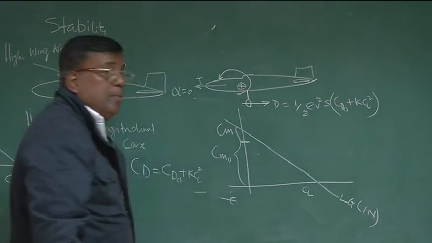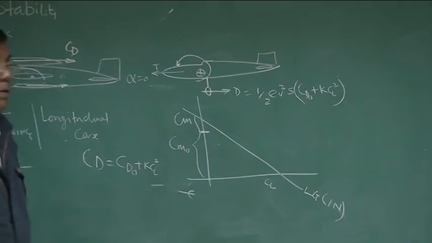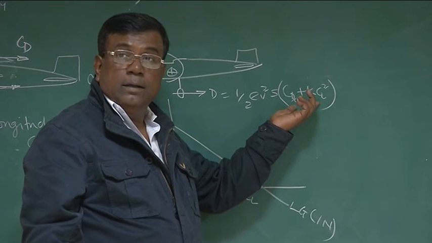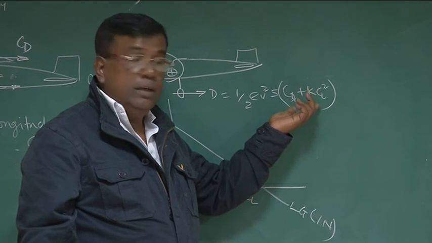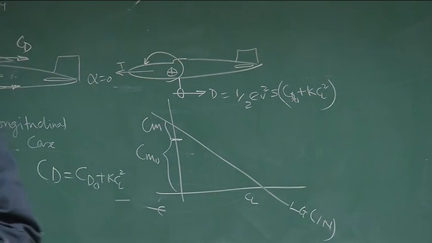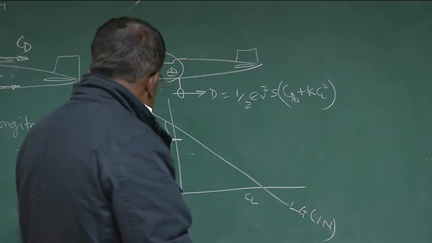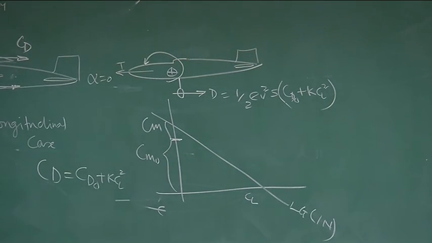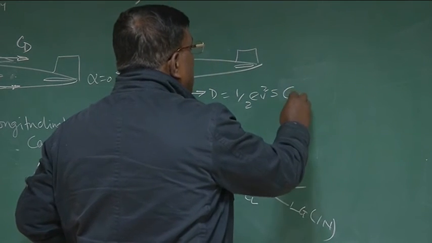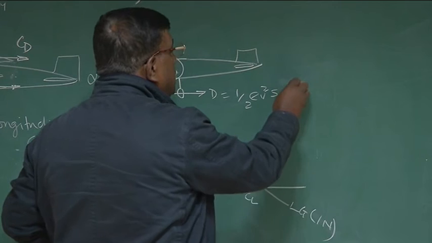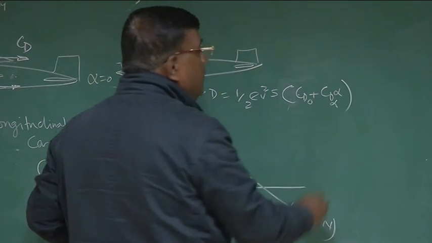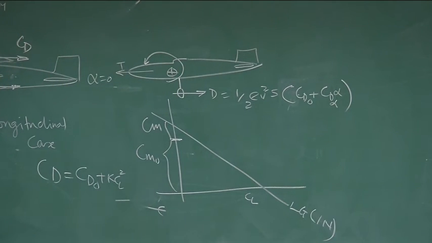Can I write this? No, I cannot write this, because this drag polar is for the wing, a lifting body. So I will not commit this mistake of writing like this. However, I will know one thing: I can write this CD as CD naught plus CD alpha into alpha. That means there will be a change in CD because of alpha.